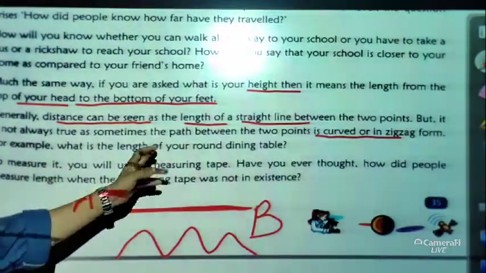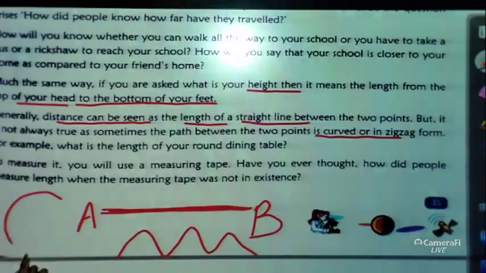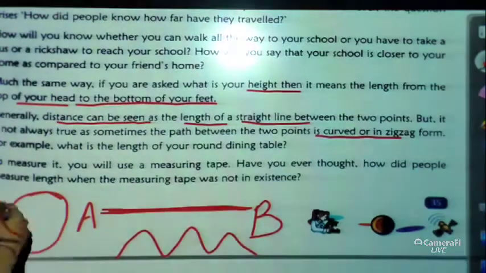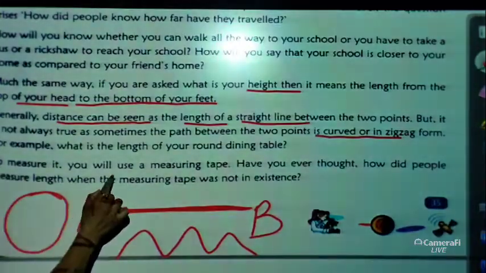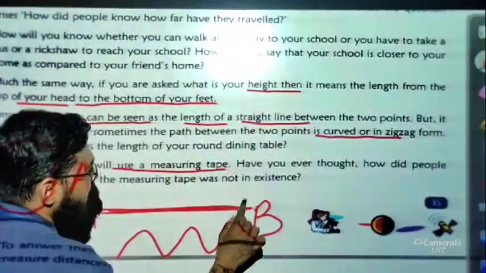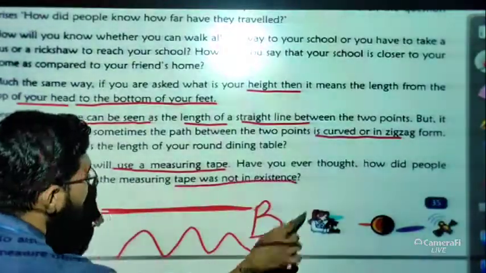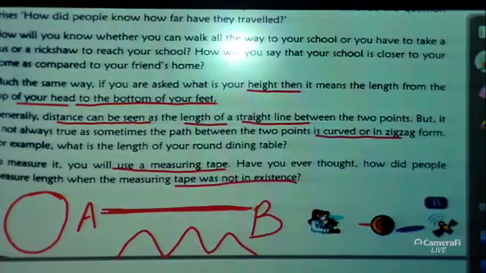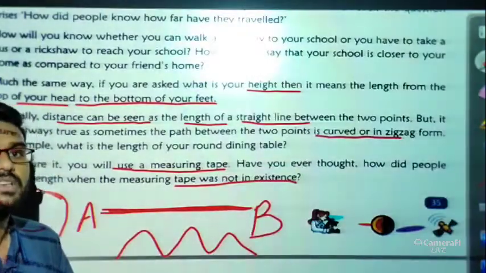For example, what is the length of your round dining table? A round dining table is a curved line. We will see later in the chapter how to measure a curved line. To measure it, you will use a measuring tape. Have you ever thought how people measured length when the measuring tape did not exist? Nowadays we have the measuring tape, and by using it we can easily measure the distance.